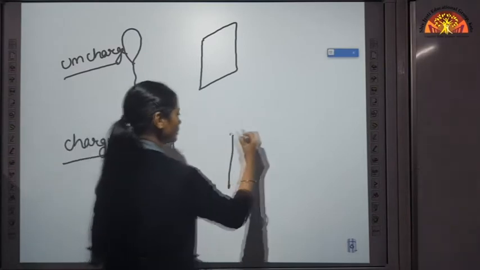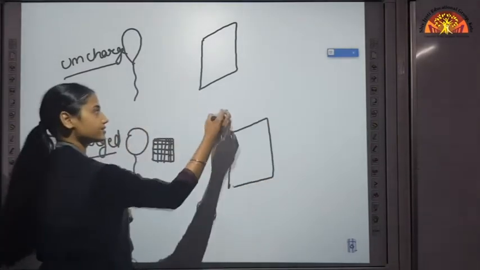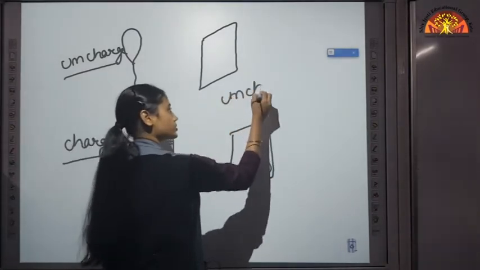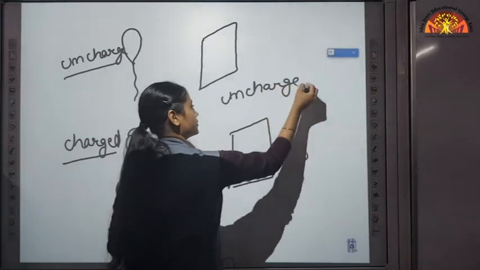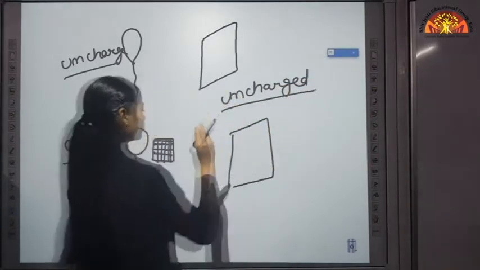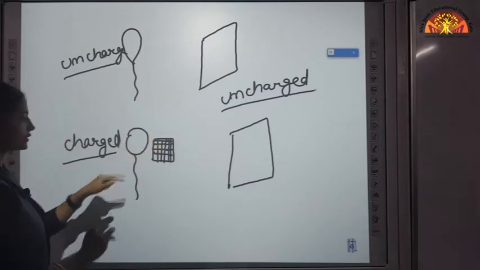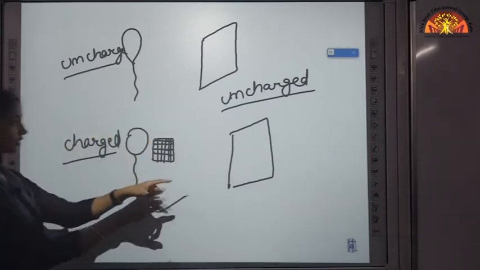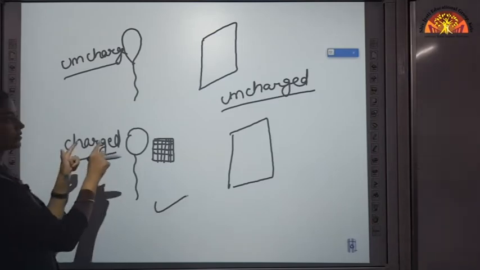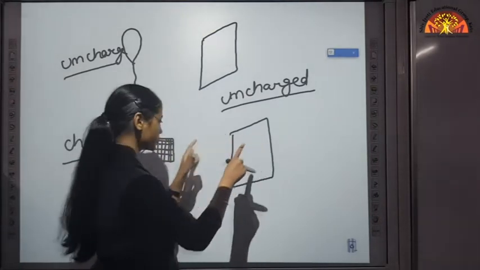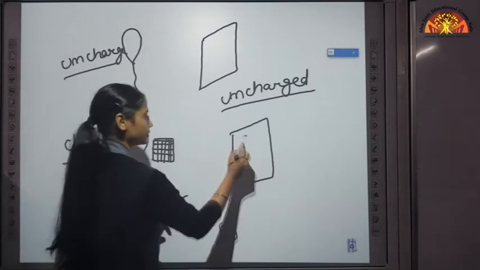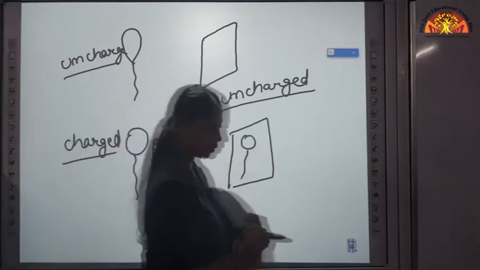Now, in both cases, this wall is an uncharged body. So, can you tell me in which case this wall will attract this balloon? Obviously, in this case, because here one body is charged and one body is uncharged. So, that is why this balloon sticks to this wall.